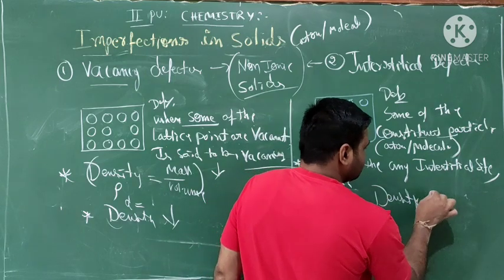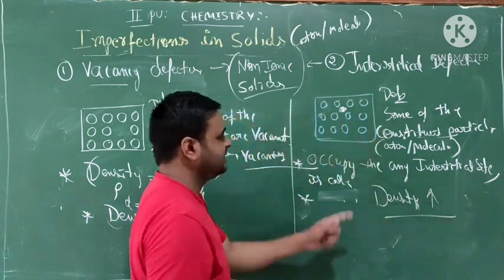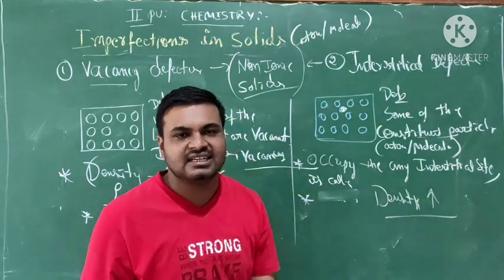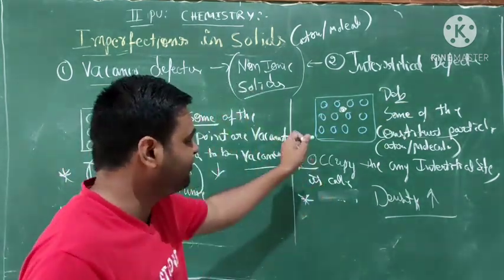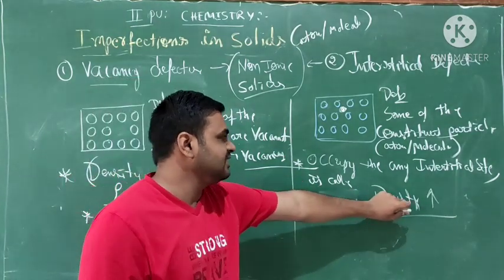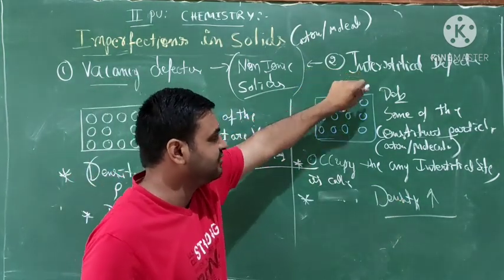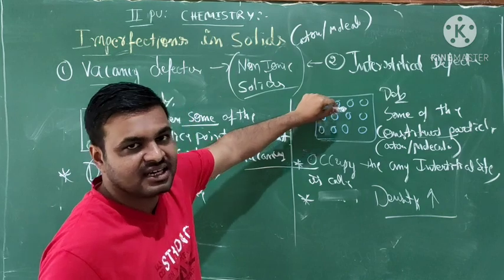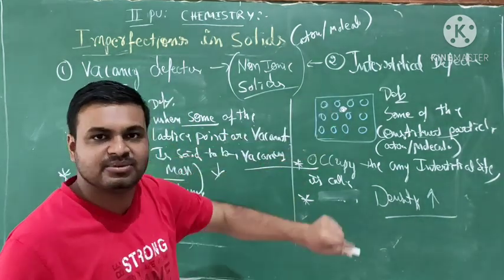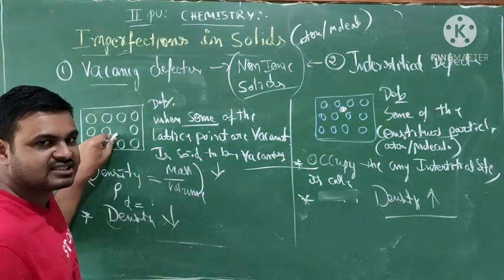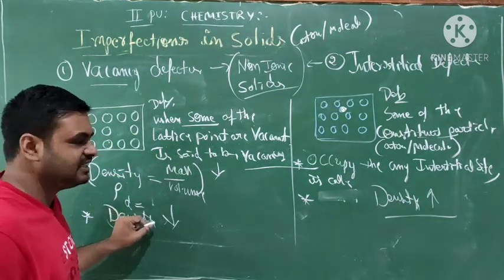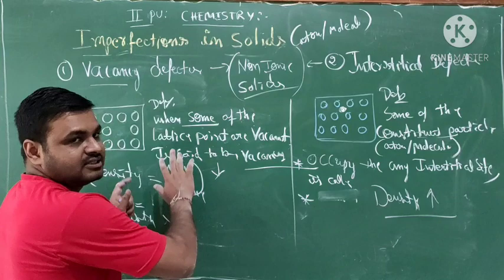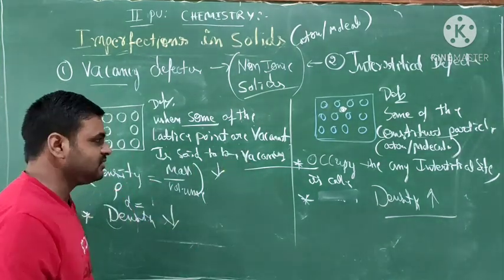Density increases in the interstitial defects because of the presence of atoms in the interstitial position. This is lost due to vacancy formation, so the density decreases. Okay, students, video clear?